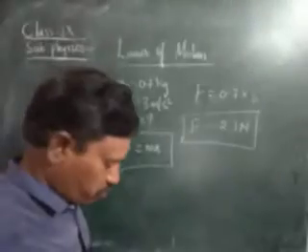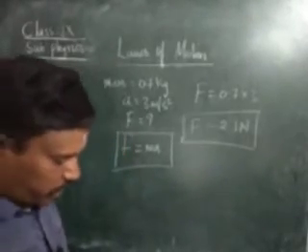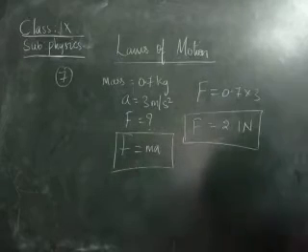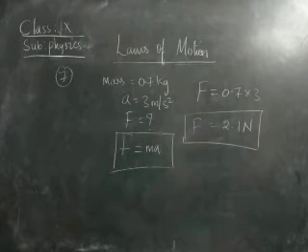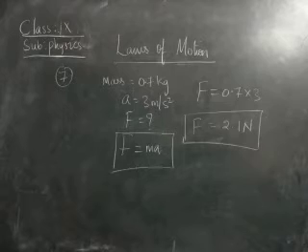Why? Because the unit of force is Newton. Okay children, the unit of force is Newton. Here we got the force as 2.1 Newton, children. Okay, by this we completed the 7th problem. In the 7th problem, mass is given and acceleration is given. He is asking to find out the force, children. Therefore force is equal to mass into acceleration. By substituting these values we get F equals 2.1 Newton.